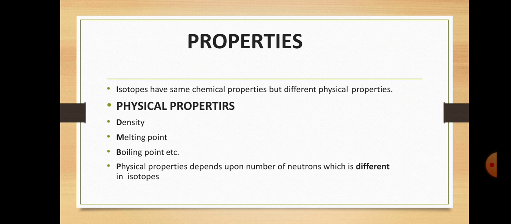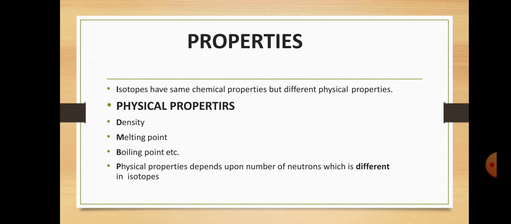Then we discussed the properties of the isotopes: the same chemical properties, as we discussed previously, because they have the same number of electrons in the valence shell, the outermost shell, but different physical properties because of the different number of neutrons. Then we discuss the physical and chemical properties. In the physical properties, we discuss density, melting point and boiling point one by one.